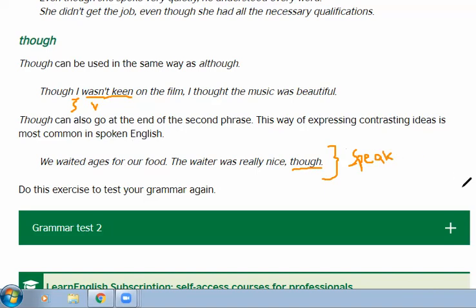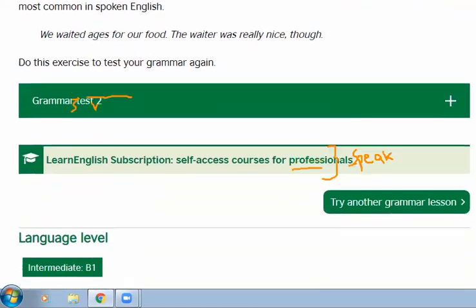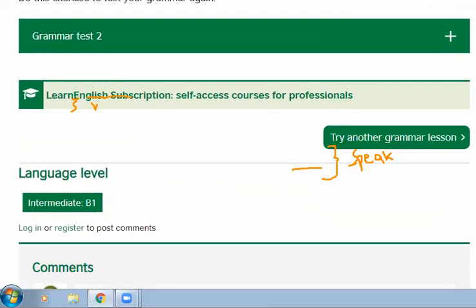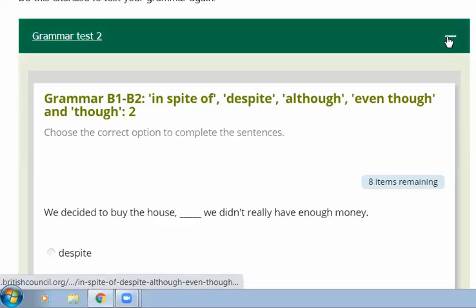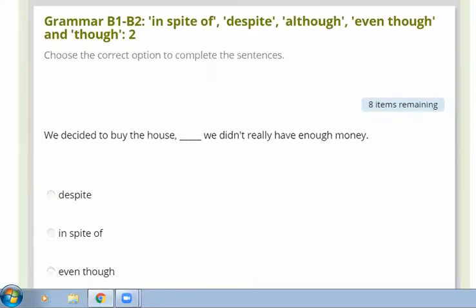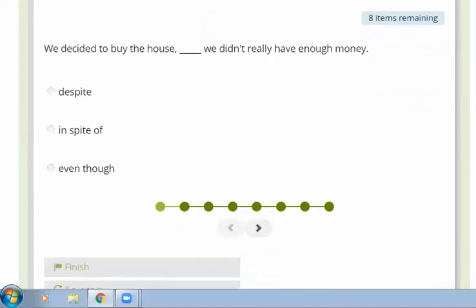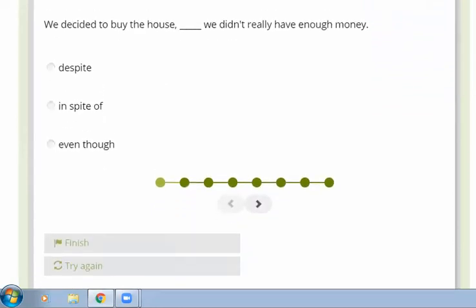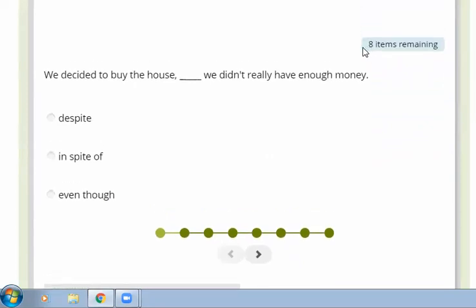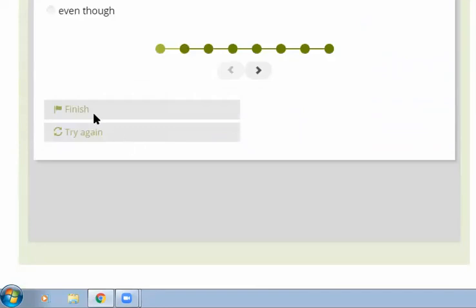Okay, with that, we come to the second exercise. Do this grammar exercise to test your grammar again. Once again, I will share the exercise on Google Classroom so that it will be convenient and easy for you to attempt this exercise on your own. Remember, there are a total of 8 items in your exercise. Once you're done with all 8, you will press the finish icon over here and it is going to give you your result.